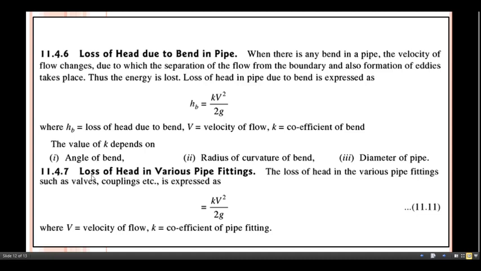Let us move towards the next point, that is loss of head in various pipe fittings. The loss of head in the various pipe fittings such as valves, couplings, etc. is expressed as K V square divided by twice g, where V equals velocity of flow, K indicates the coefficient of pipe fitting.